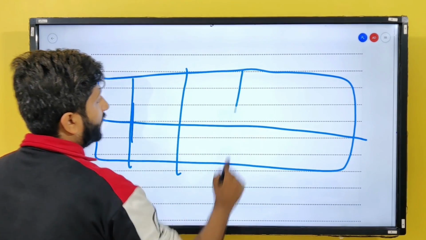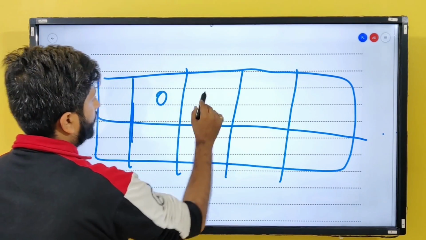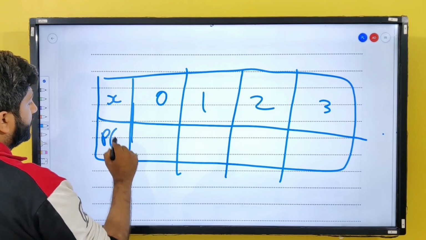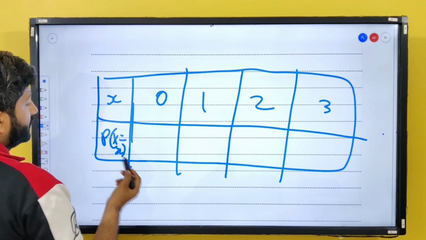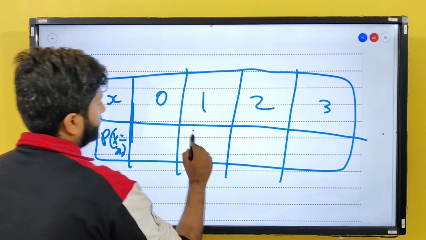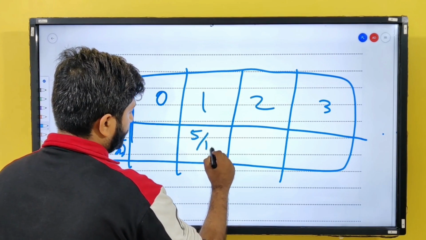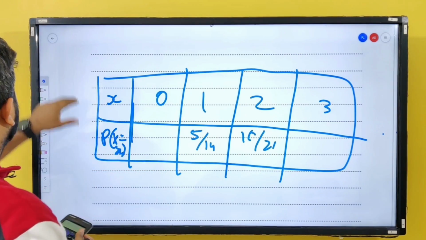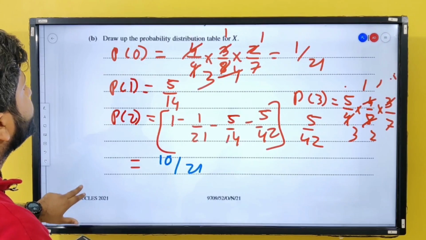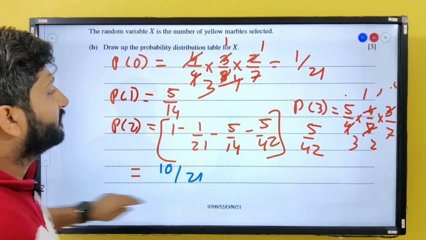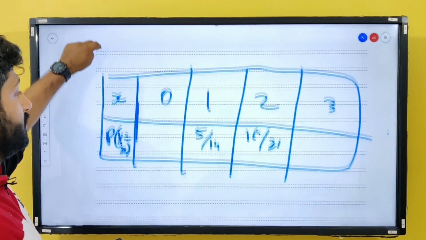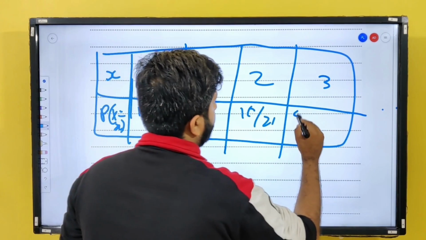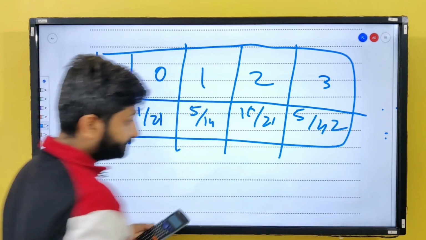So 0, 1, 2, 3. This is x and this is the probability that X equals x. So the probability of 1 is, I think, 5 by 14. For 2 it is 10 by 21. The probability of 0 is 1 by 21, and for 3 it is 5 by 42.